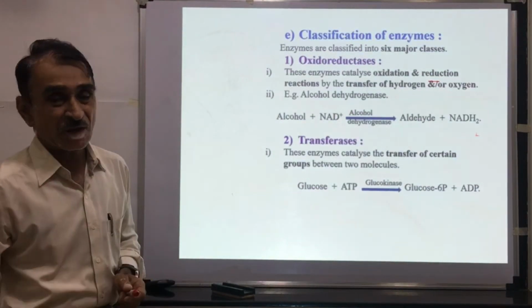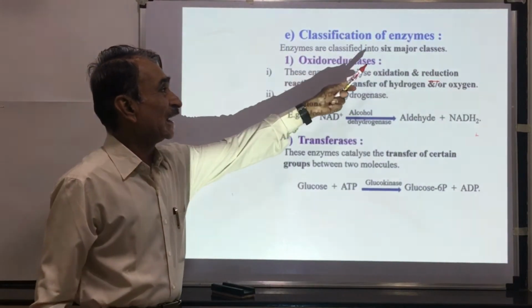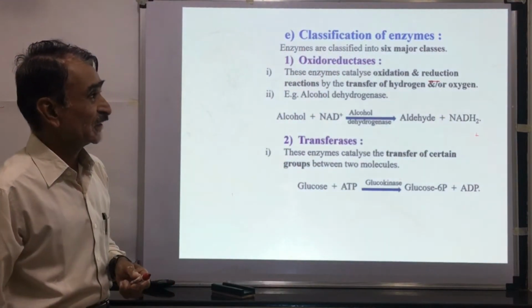Then classification of enzymes. Enzymes are classified into 6 major classes.